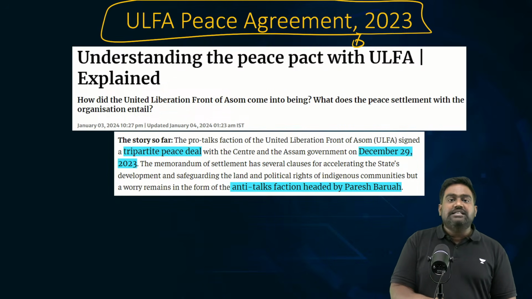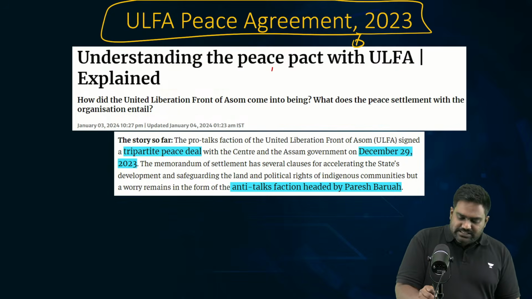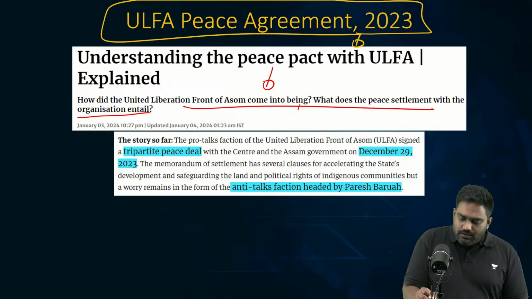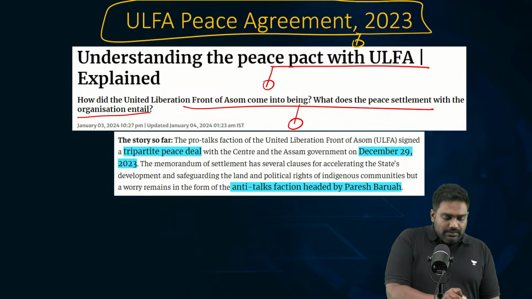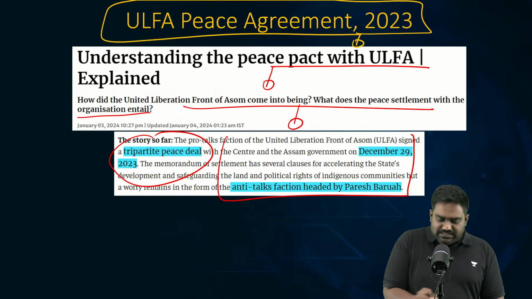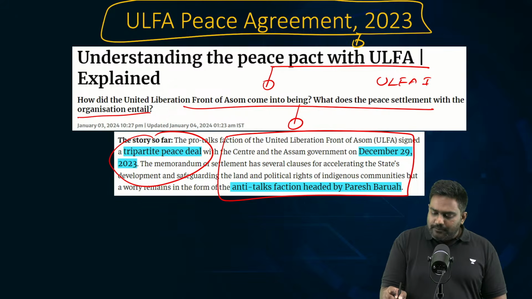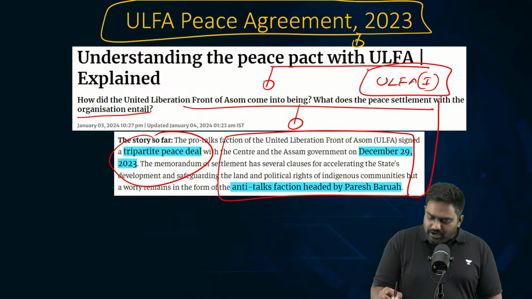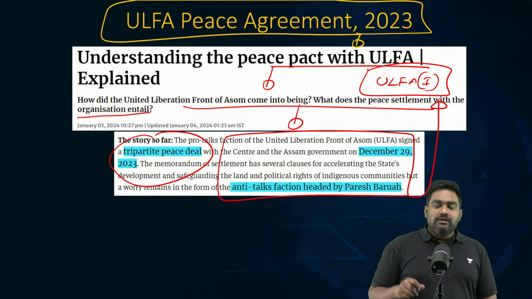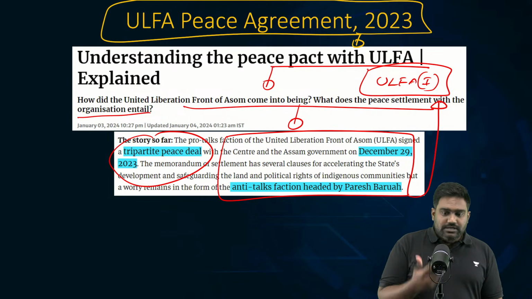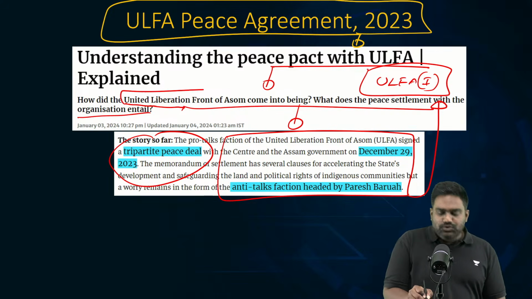We have finalized the peace accord with the main faction of Ulfa. Please make a note, this is very, very important. With the main faction of Ulfa, the Modi government has struck a peace deal, bringing one of the longest lasting insurgencies to an end. Of course, Ulfa Independent is not part of the agreement. Paresh Barua's faction remains at war, just like the Kaplang faction of NSCN. Clear? Whereas the main faction of Ulfa has completely surrendered, accepted the ceasefire, and accepted the peace accord as well.